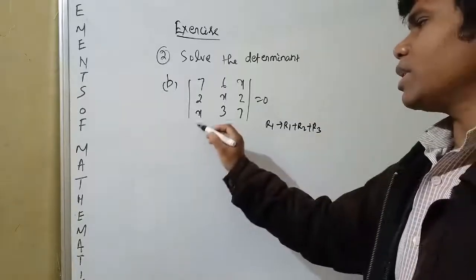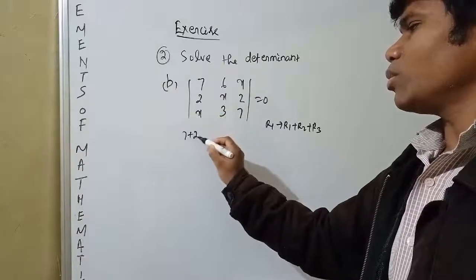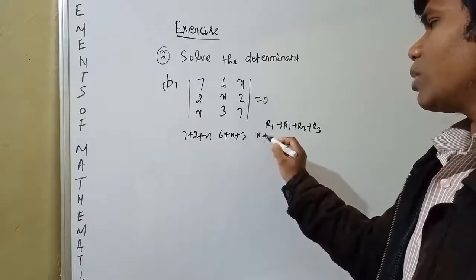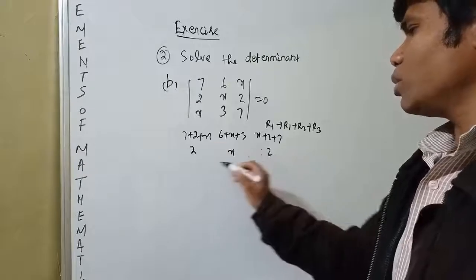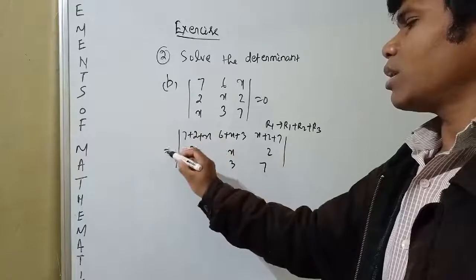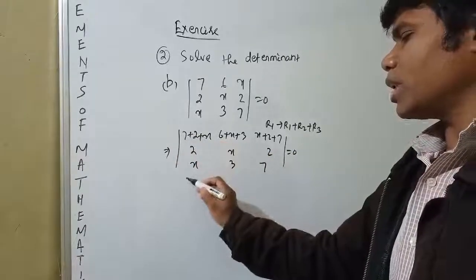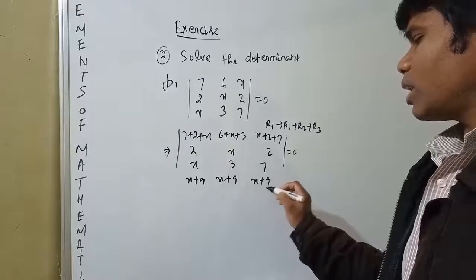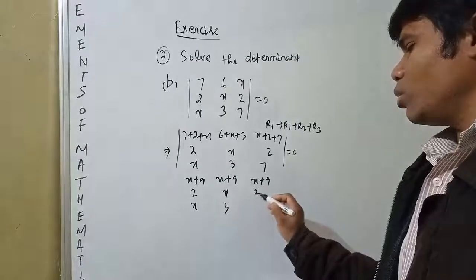Okay, that means this is 7 plus 2 plus x, 6 plus x plus 3, x plus 2 plus 7, and the other rows are 2, x, 2 and x, 3, 7, is equal to 0. You see 7 plus 2 plus x, that is x plus 9, x plus 9, x plus 9.